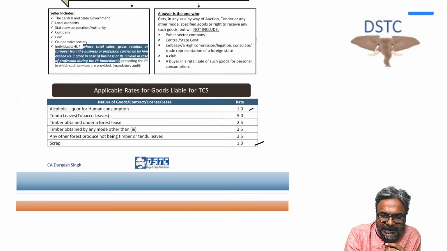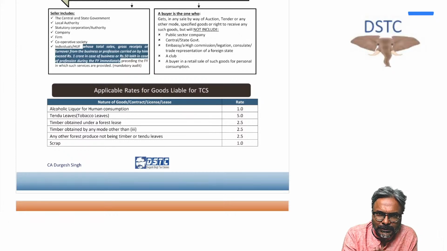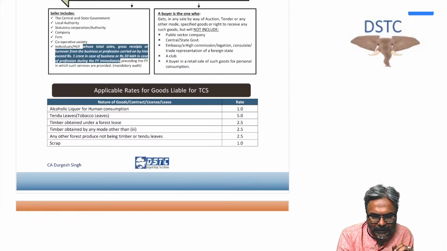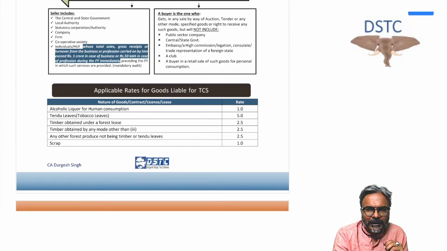I'll start with TCS and thereafter TDS, and some selected questions also we are going to do, primarily looking into the relevance in this case. One case law is also expected, which we have discussed in the RTP. I'll just quickly run through the same. Those are the things we will look into in this session today. We'll quickly finish off the TCS and the TDS part first.